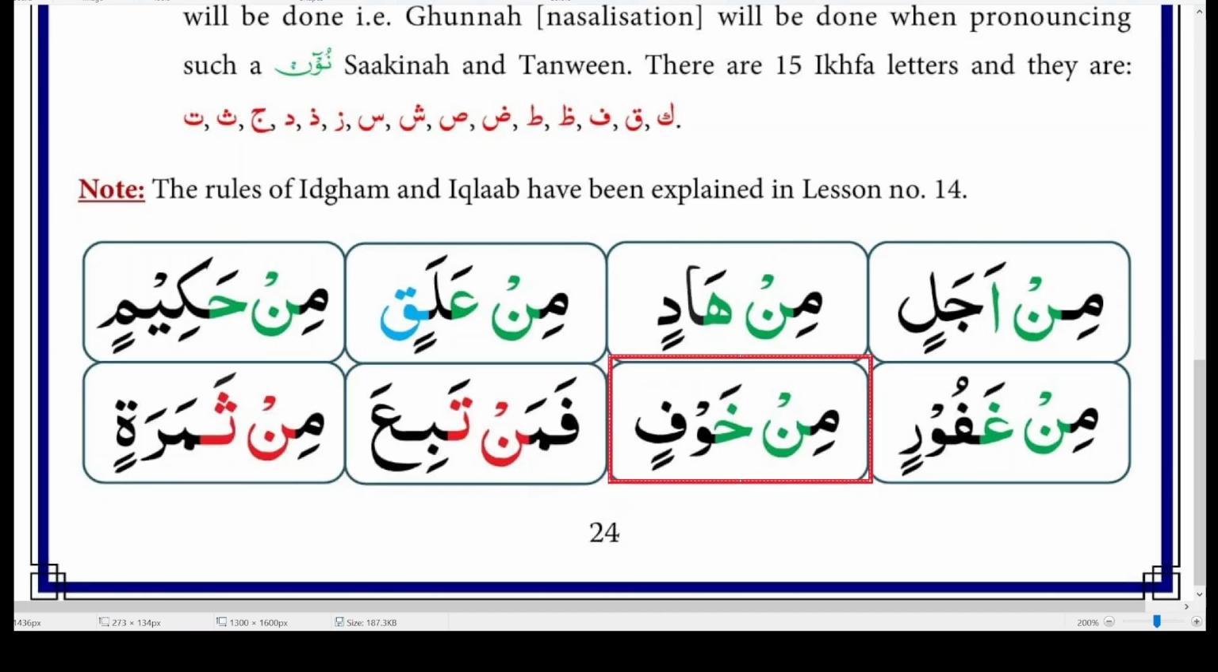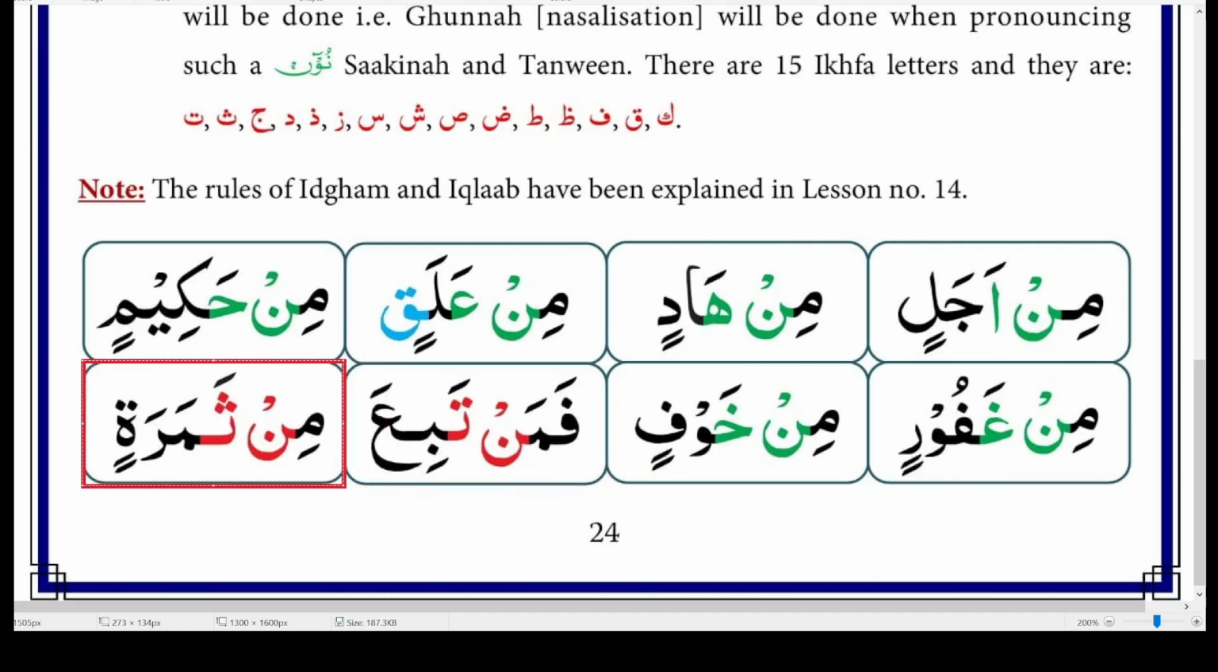While doing Izhar, you don't stretch that sound. You just say it simply, Min Khawfin, as simple as you can. Min Khawfin, Min Hadat. But Faman Tabia, here the sound is stretched a little bit. Most importantly, the sound is not clear, like not Faman, that's Faman Tabia. So this is called Ikhfa. Ikhfa means to hide the sound, to hide something. So since the sound is hidden, it's not clear. That is the reason why it is called Ikhfa.